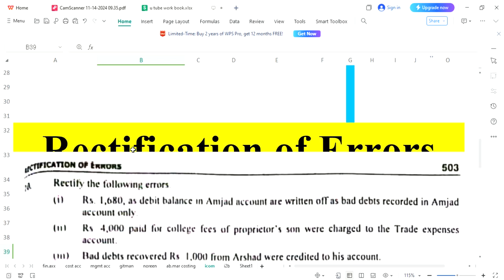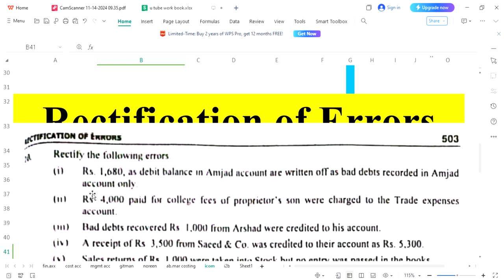But here what is happening? Arshad was credited to his account. Why am I giving you reference of first entry? Because first entry was also related to bad debts and third entry is also related with the bad debts.